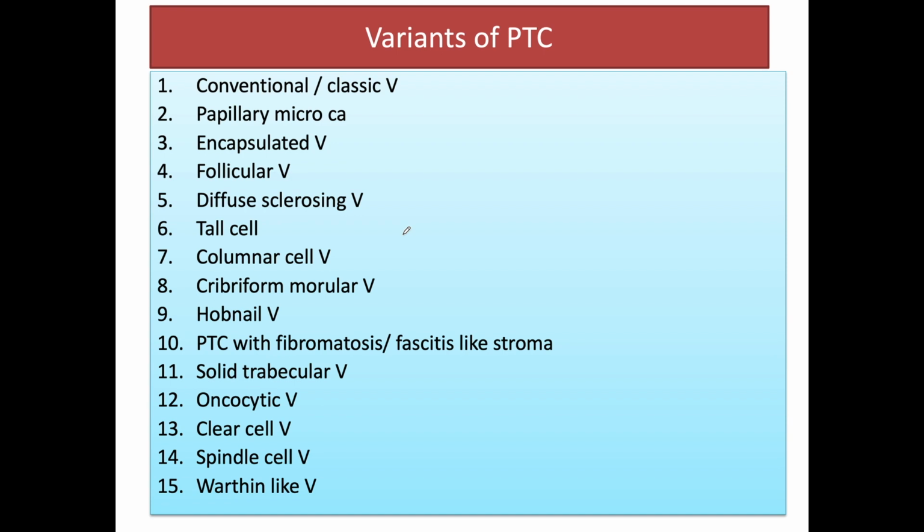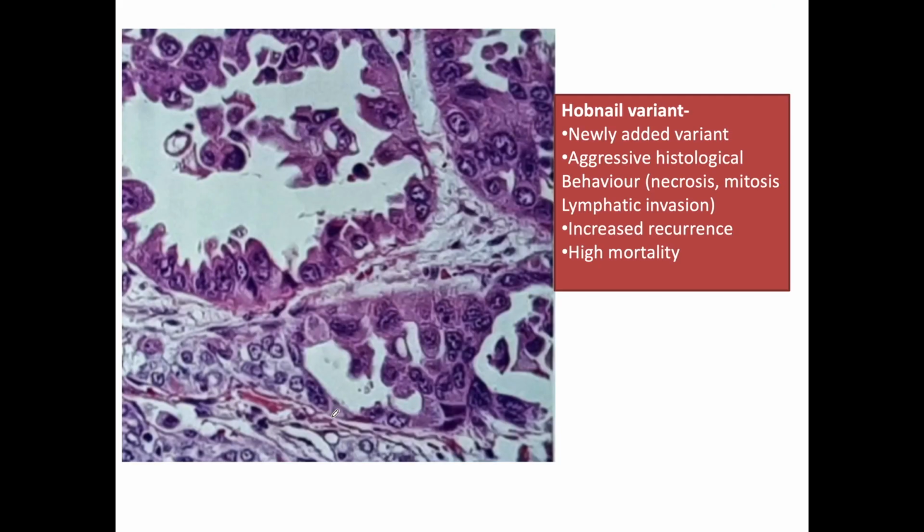Coming to the variants of papillary thyroid carcinoma, all these are variants of papillary thyroid carcinoma. And hobnail variant, this is a new variant which is mentioned in this edition, so we should know the names of all these variants and their features.